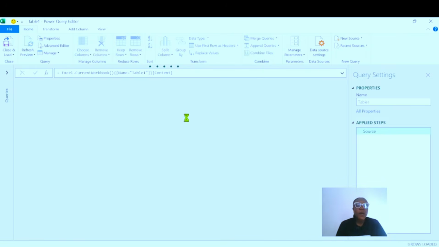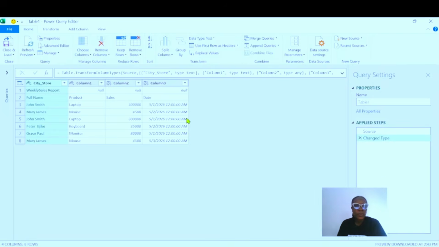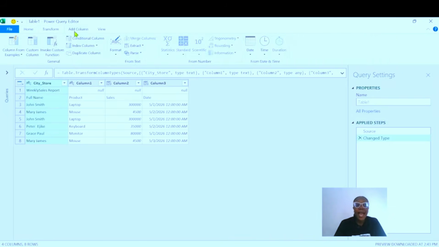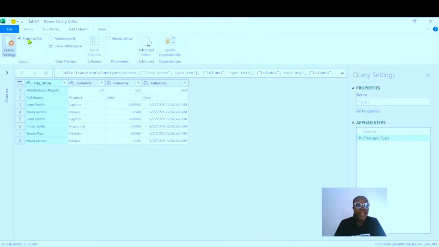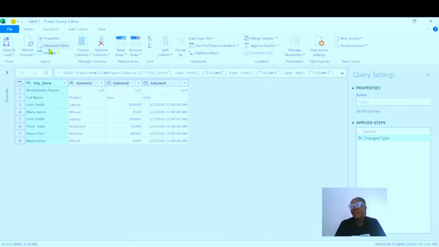Yeah, so this is our Power Query editor. This is how the interface looks. If you observe very well, and you are familiar with Microsoft Excel, you see that it has the same interface as Microsoft Excel. So you can see our different tabs: we have the Home tab, the Transform, the Add Column, and the View. And each of these tabs has its different groups and different commands.